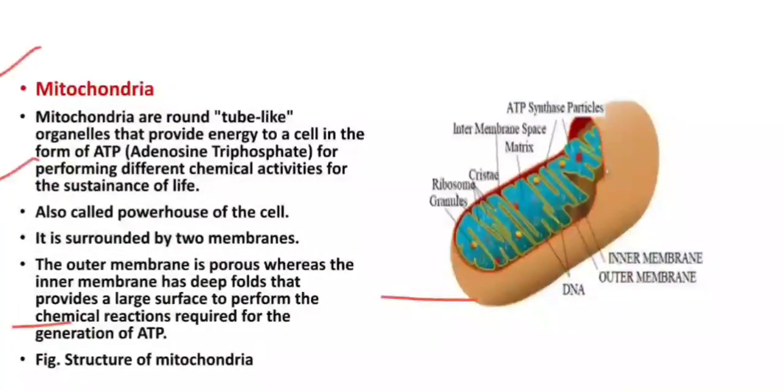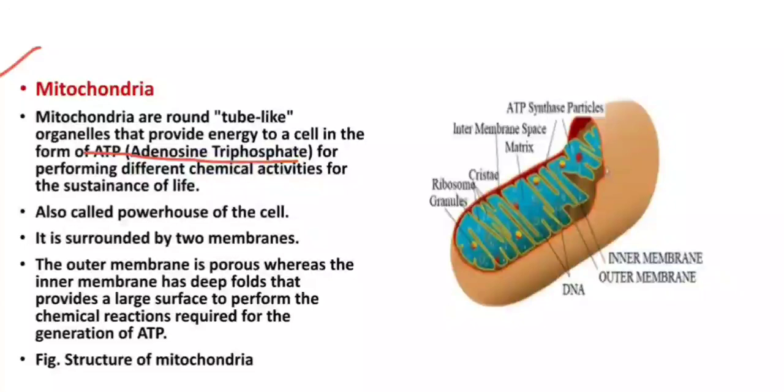Next is mitochondria. Mitochondria is also known as the powerhouse of the cell. It is a tube-like, disc-like structure. This organelle is mainly responsible for the production of energy in the form of ATP. The full form of ATP is given over here: adenosine triphosphate. And this energy is needed for performing different chemical activities and for the sustenance of life.